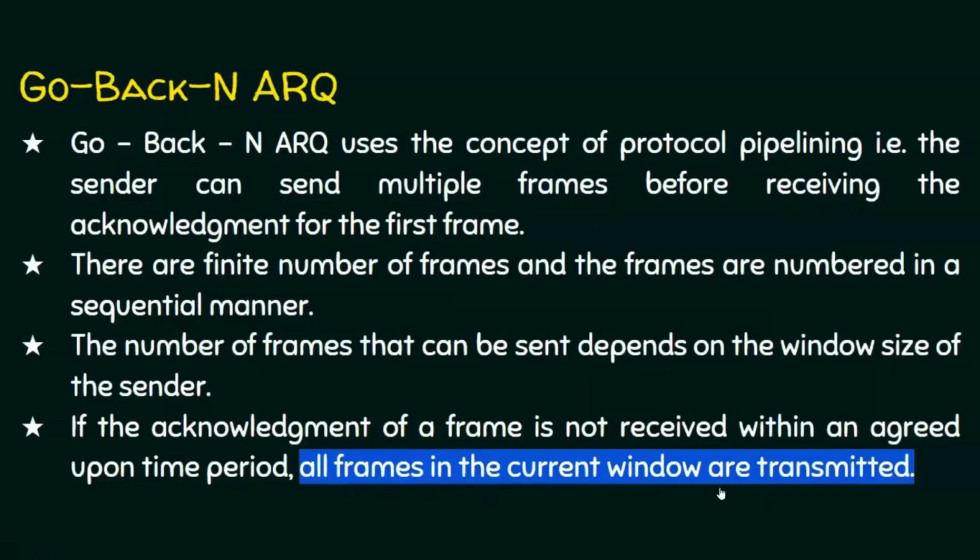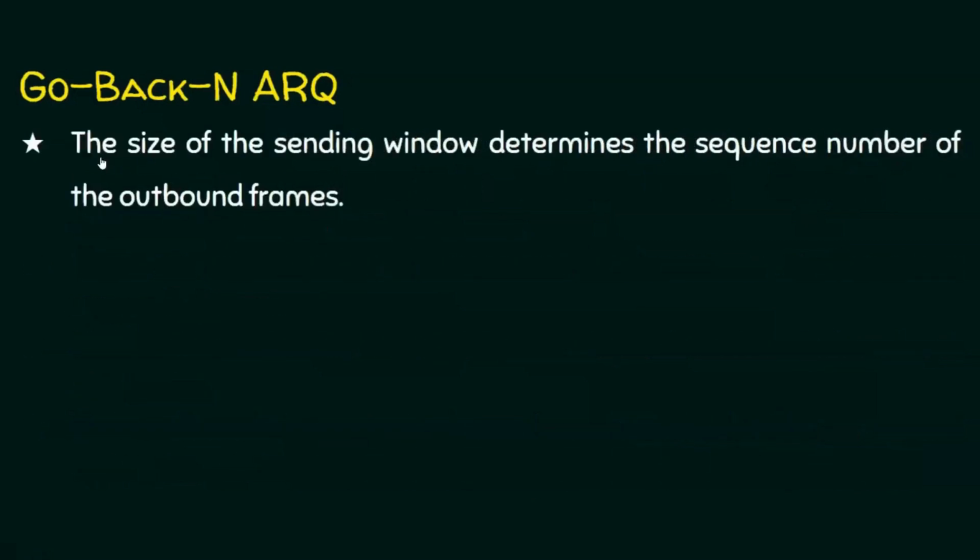Please understand, this is a very important point in Go-Back-N ARQ. When we see the animation, the point will be very clear. Please make a note of this point: all frames in the current window are retransmitted if the acknowledgement frame is not received in time.